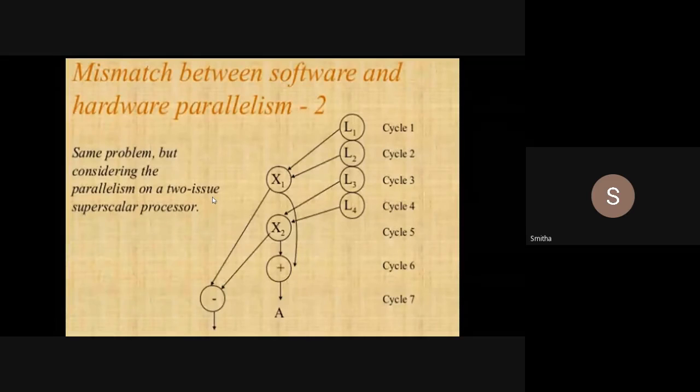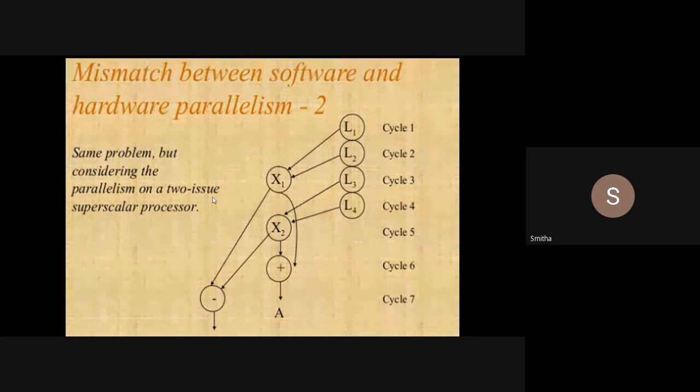Okay, now what happens? In the first cycle I can issue only one load operation. In the second cycle also I can issue only one load operation, because until I get the values of L1 and L2, I cannot go for multiplication. So now 2 cycles are utilized. Third cycle, what happens? Now I already have the values of L1 and L2, so I can multiply those using X1. X1 is one multiplier, and the result will be stored in X1. So I can issue one multiplication operation as I have the values of L1 and L2.